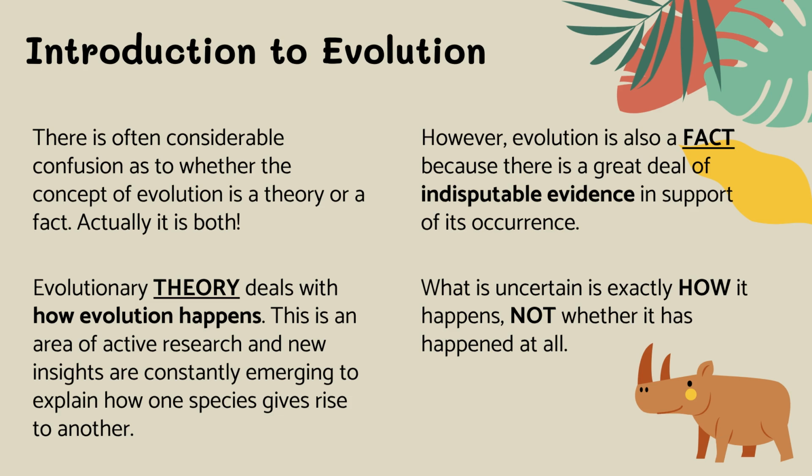People often wonder if evolution is a theory or a fact. The answer is both. Evolution is a fact because there is strong evidence that species change over time. The theory of evolution explains how those changes happen. Scientists continue to study the details, but there is no serious debate about whether evolution occurred. What's studied is how it happens.